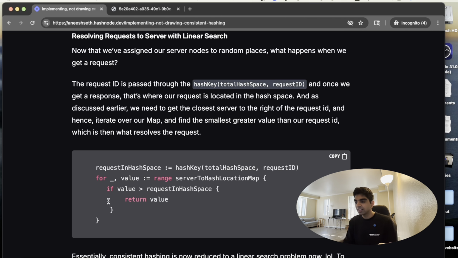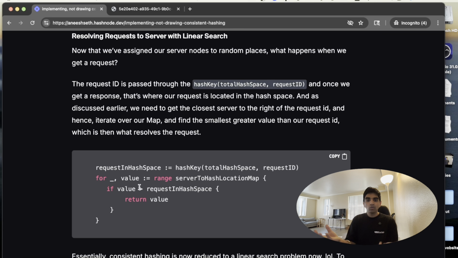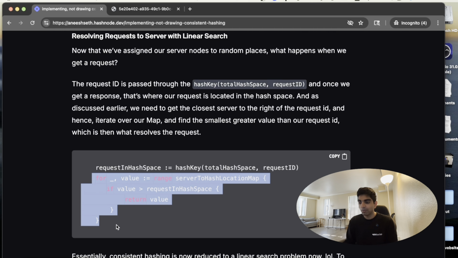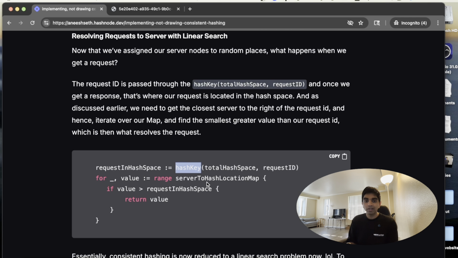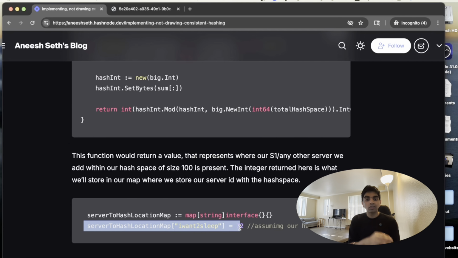And the funny thing is, this whole ring architecture of, let's say, a request landed here, a request landed here, a request landed here, has now suddenly just boiled down to a simple for loop, a linear search problem, where we hash the request ID, and eventually we just find out which is the value that exists in this map, which is actually greater than the hashed value that we got from the request ID.